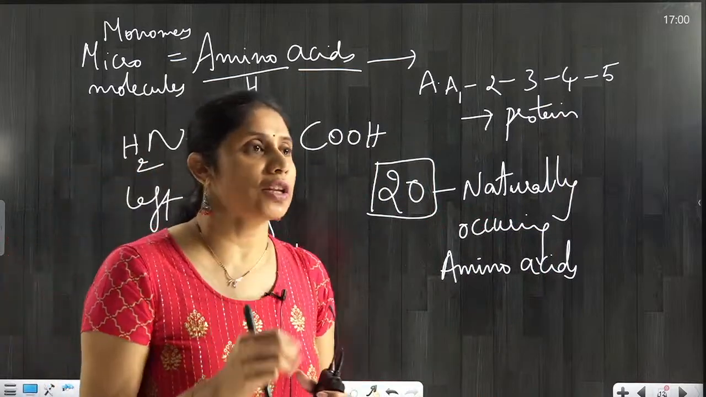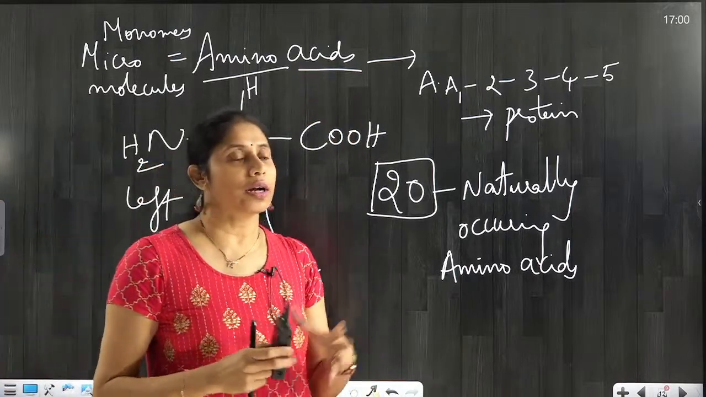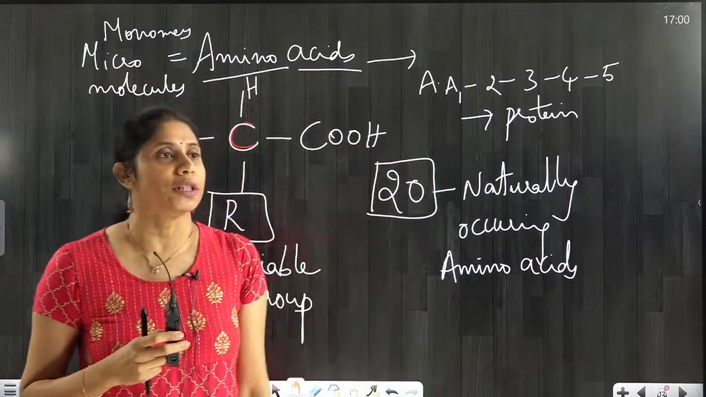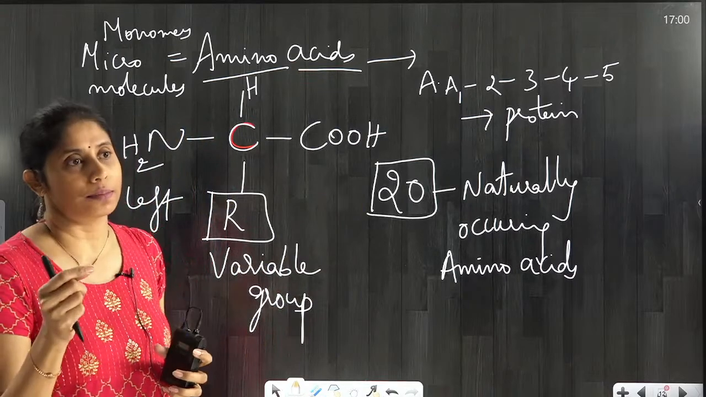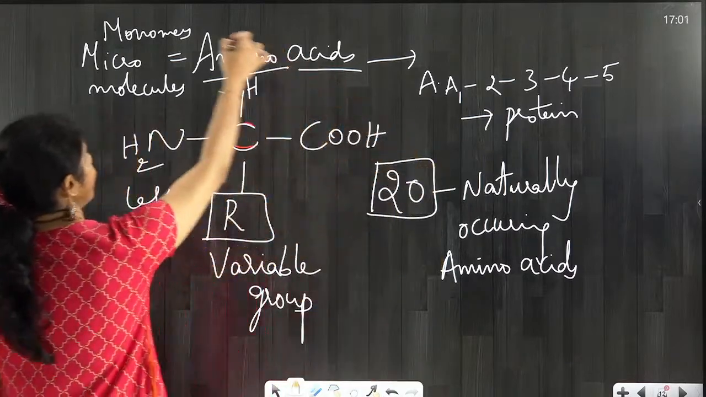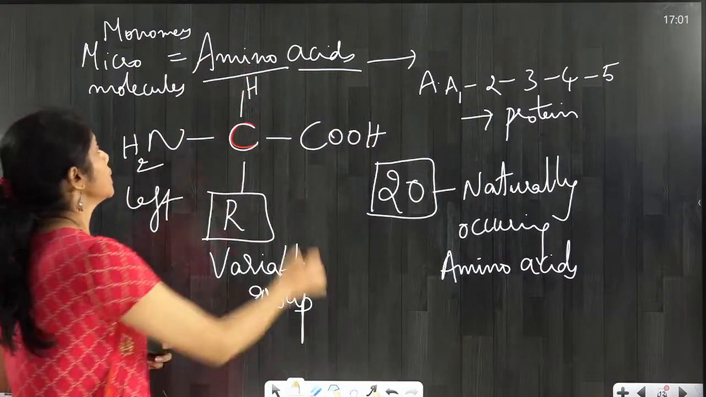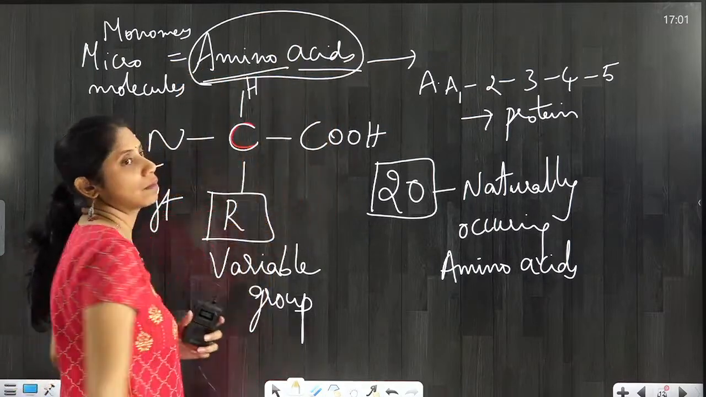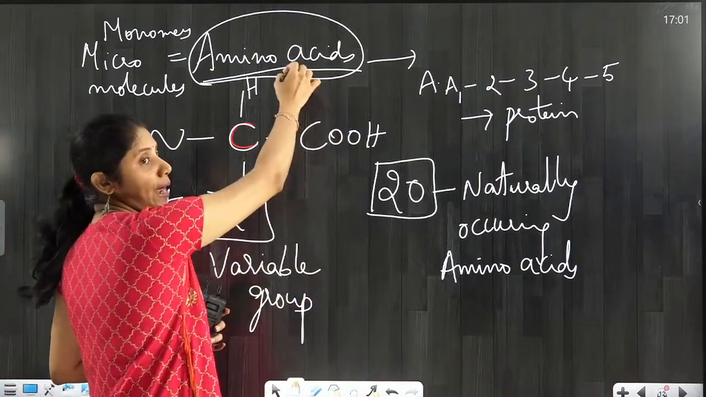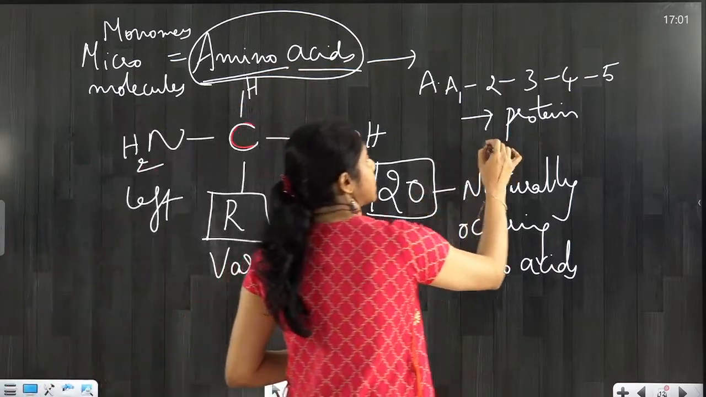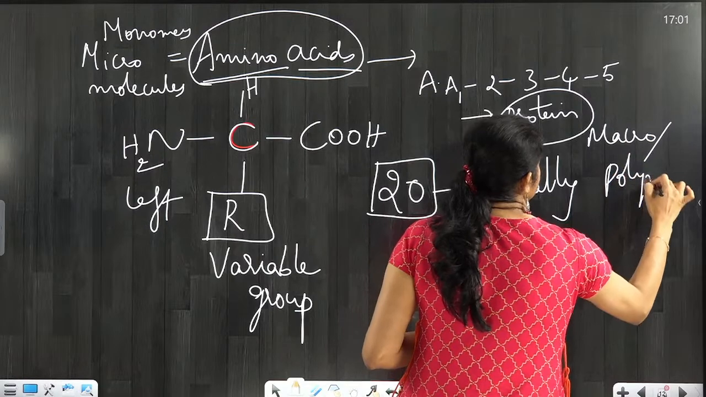Okay, so there are 20 types of naturally occurring amino acids. If you link them in different chain forms, it is not necessary that the first should always be this one and the second this one. So many amino acids in a chain, if you link them together, will form a protein. So what are the monomers or micromolecules, the building blocks of proteins? Amino acids. Building blocks of proteins, what the protein is made up of? Amino acids. So protein is considered a macromolecule, or you can call it a polymer,